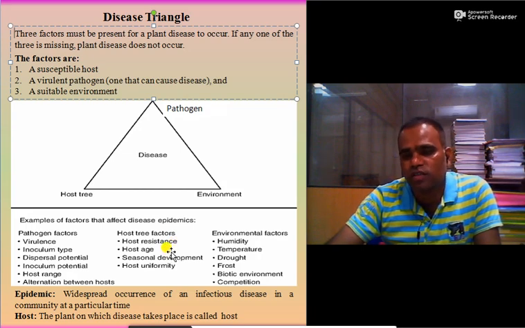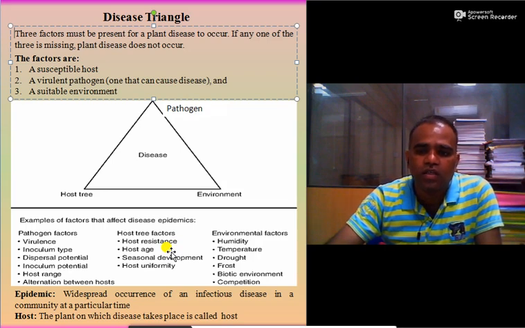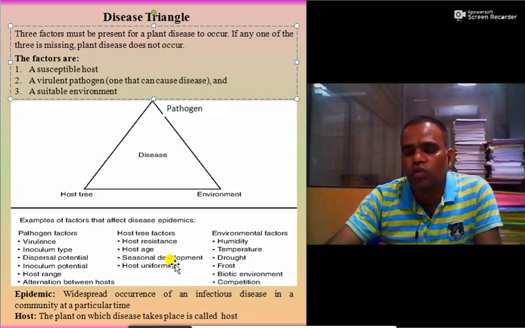Then host age, at which age the disease occurs. Seasonal development. Some of the crops we may sow in all three seasons, but only in one or two seasons it is susceptible.